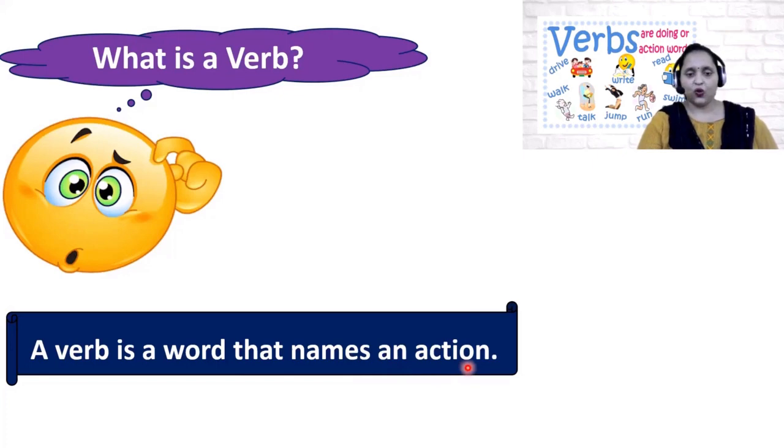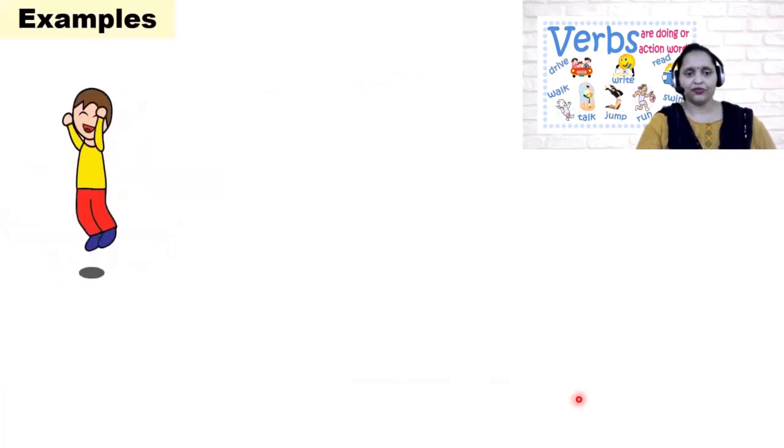It means words which tell us that any action has been performed or work has been done. Such type of words are known as verbs. What they are known as? Verbs. Let us see some examples, children.